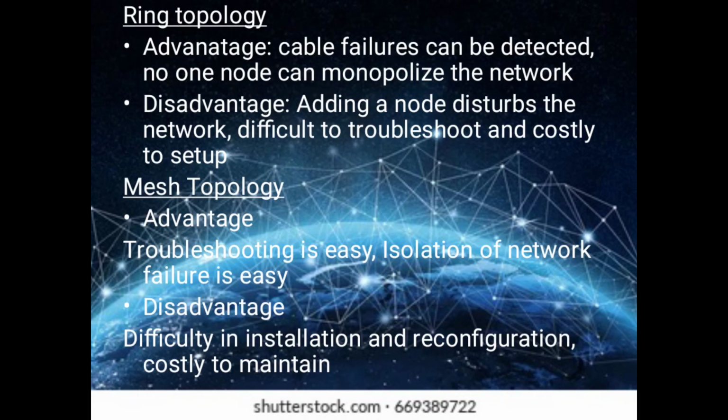Ring topology. Advantage: cable failures can be detected. No one node can monopolize the network. Disadvantage: adding a node disturbs the network. It is difficult to troubleshoot and it is costlier to set up. Mesh topology. Advantage: troubleshooting is made very easy in this network. Disadvantage: difficulty in installation and reconfiguration, and it is very costly to maintain.